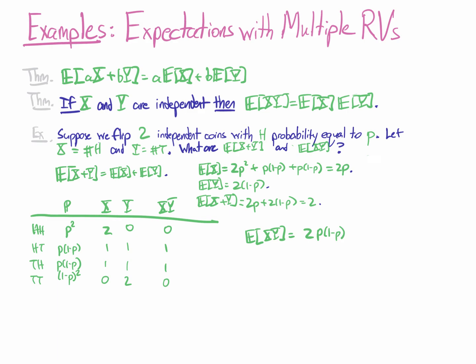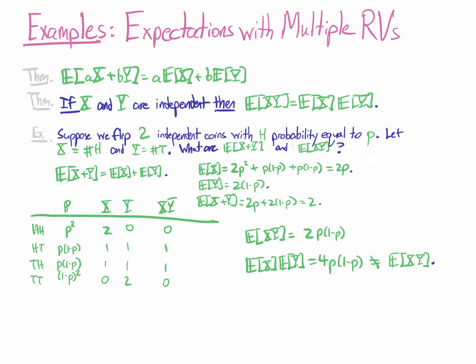Notice that this is different from what I would have gotten by computing the expectations individually and then multiplying. Each of these individually, 2 times p and 2 times 1 minus p, if I multiply those together, I would get 4 times p times 1 minus p, which is not the value of the expectation of the product.